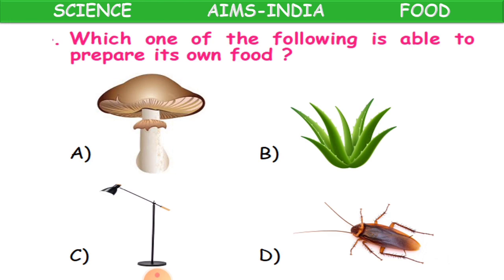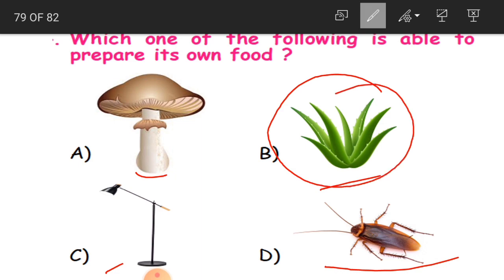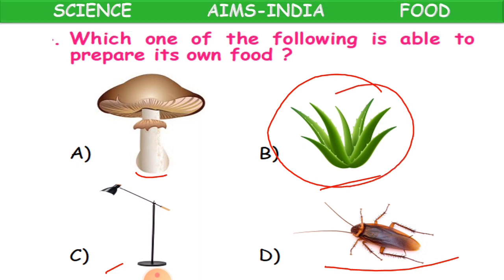Now, the next question. Which one of the following is able to prepare its own food? So here you have got a mushroom, a green plant, a lizard, a cockroach. So which is going to prepare its own food? Obviously B, that is the green plant. So they prepare their own food.